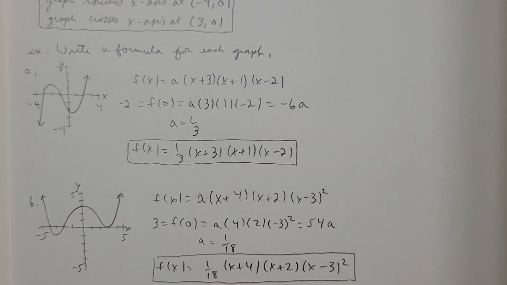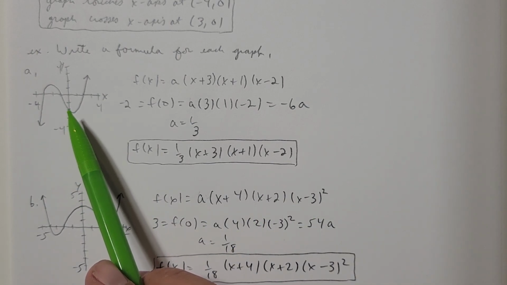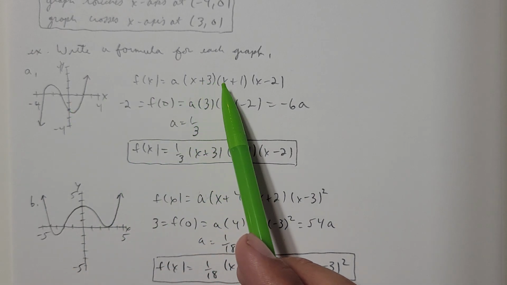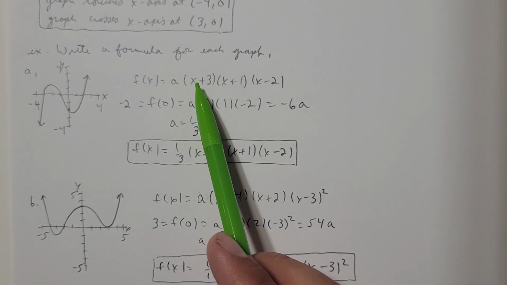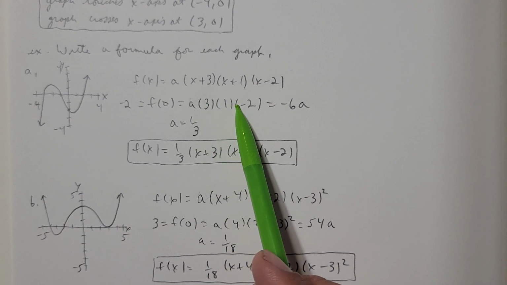So we'll have to find the specific polynomial that matches this graph. Well, this graph is crossing through the y-axis at 0, -2. So if I let x be 0, I'm going to have a times 3 times 1 times negative 2.